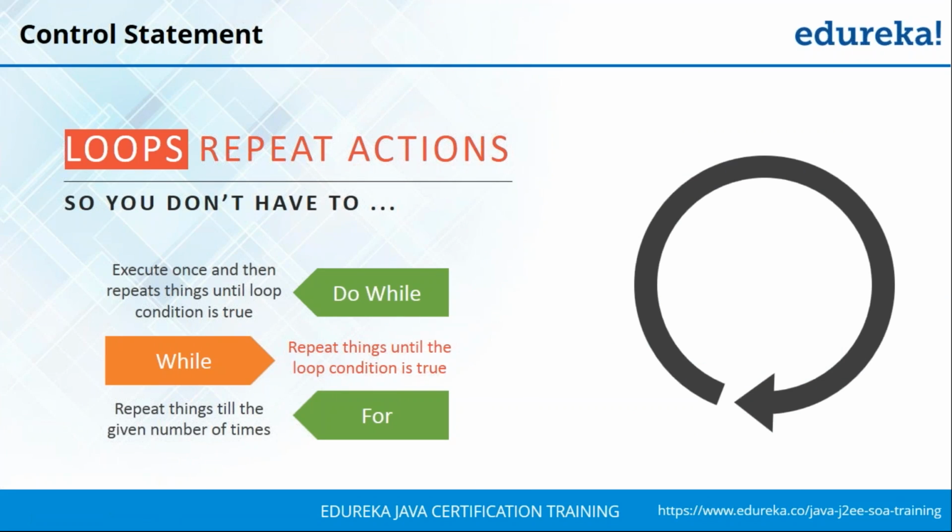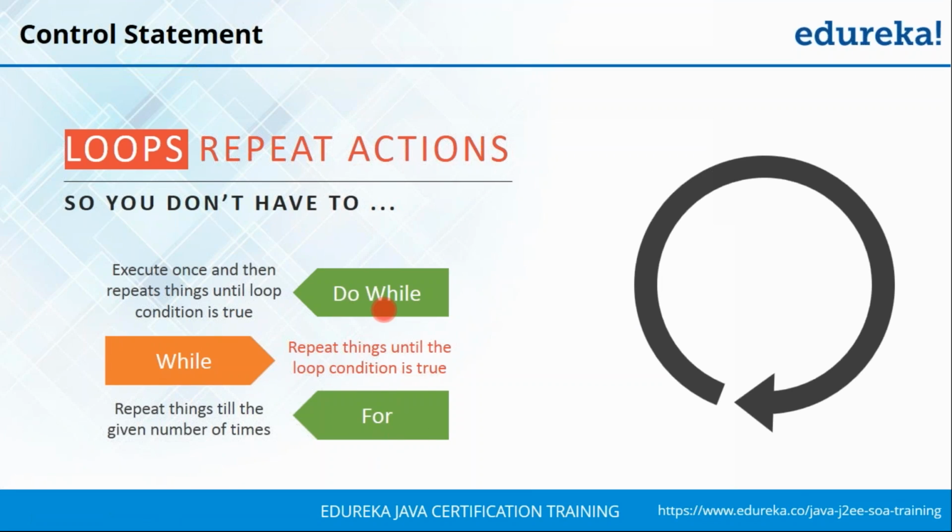Now, the purpose of having loops in our program is to help us reduce code redundancy. Let's say you want to perform a certain set of operations multiple number of times. Then you're going to put it inside a loop statement. So therefore, you don't have to write the code multiple times. The loop will execute it for any number of times that you wish. Now, there are mainly three types of loops in Java. You have the do while, you have while, and you have for.